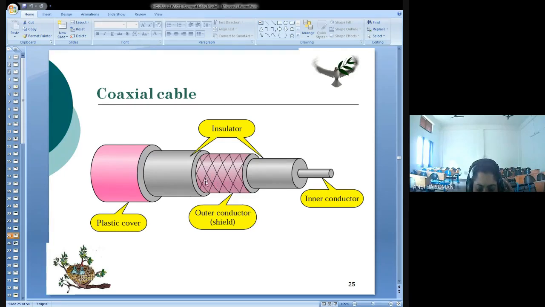Okay. Now, this is also enclosed in an insulating sheath. And finally, the whole cable is protected by a plastic cover. So this is how the cross-section of this coaxial cable goes. You have an inner conductor, an insulating sheath, and an outer conductor. The outer conductor acts as a shield against noise, and the whole thing is enclosed in a plastic cover.